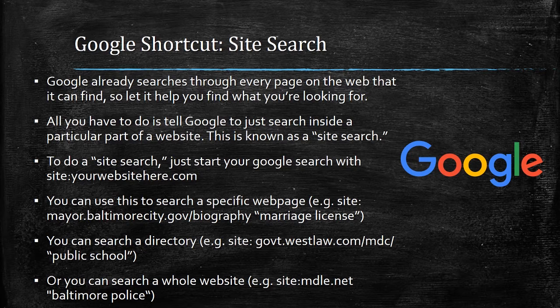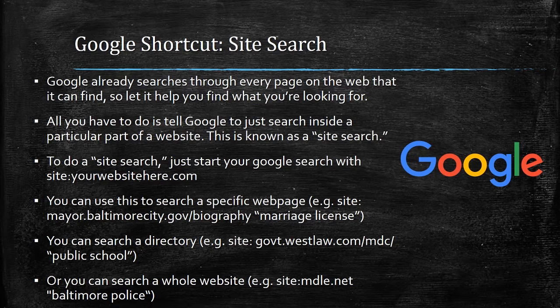So you can use this to search a specific web page. So site:mayor.baltimorecity.gov/biography, and you're going to look for marriage license, and that will tell you if the words marriage license appear there. You can search a directory. So if you want to look in that Westlaw site, instead of clicking and clicking and clicking, you can just search the entire Maryland code through the website by doing site:govt.westlaw.com/MDC/ and then look for public school.